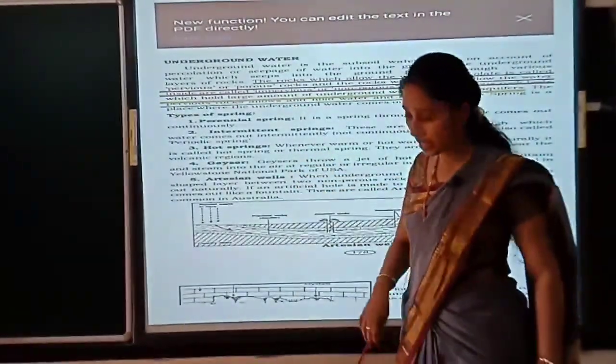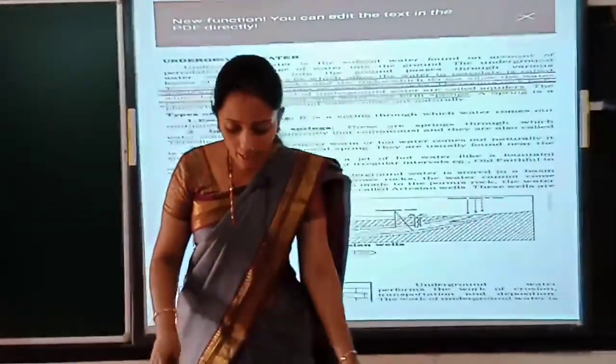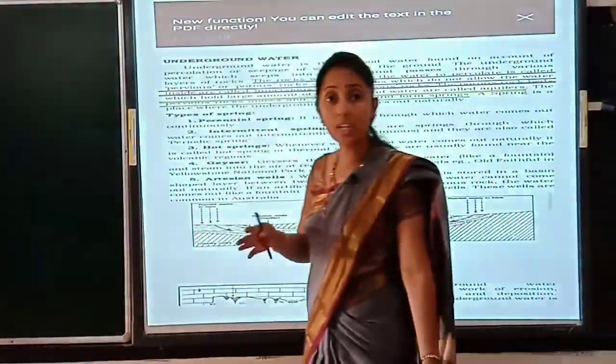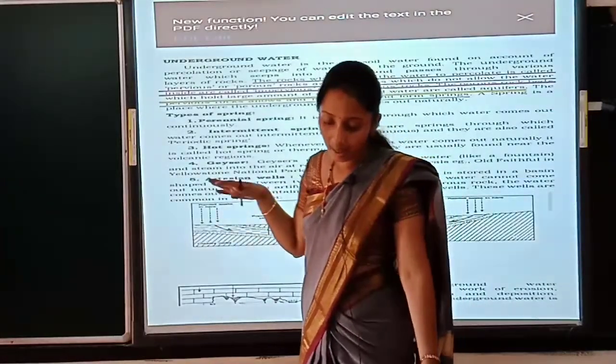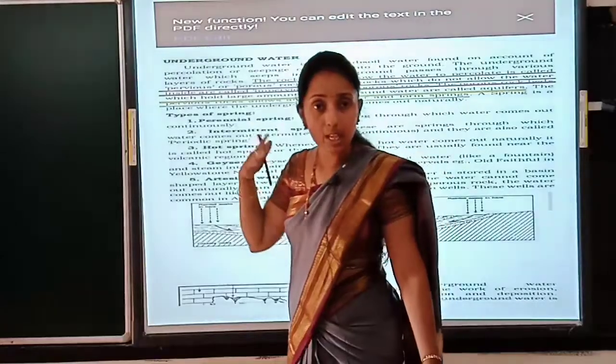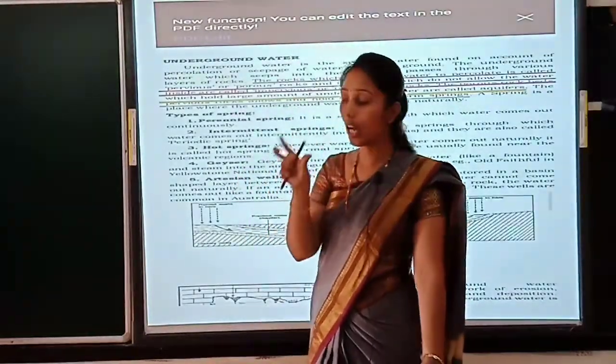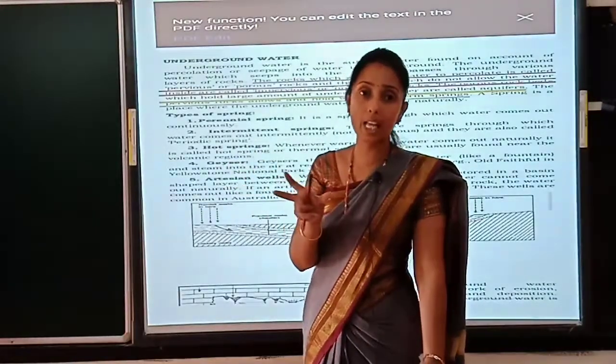Then the third one is artesian well. Here underground water is stored in the form of a basin between two layers, which are pervious and non-pervious stone. Between these stones, a huge basin of water has been stored.